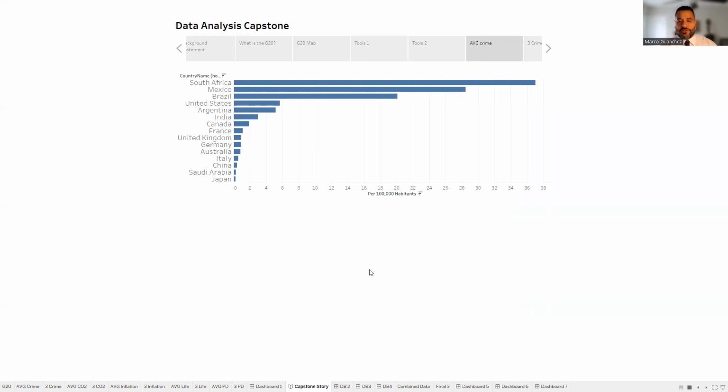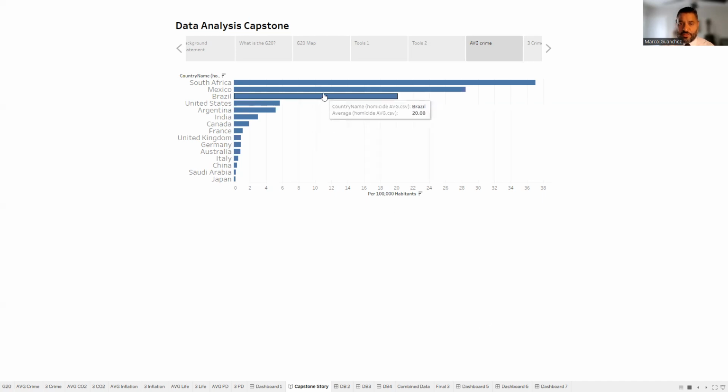So let's talk about crime rate. The crime rate in the G20 countries falls like this. Per 100 inhabitants, this is the number of homicides that occurred between the years 2017 to 2021.